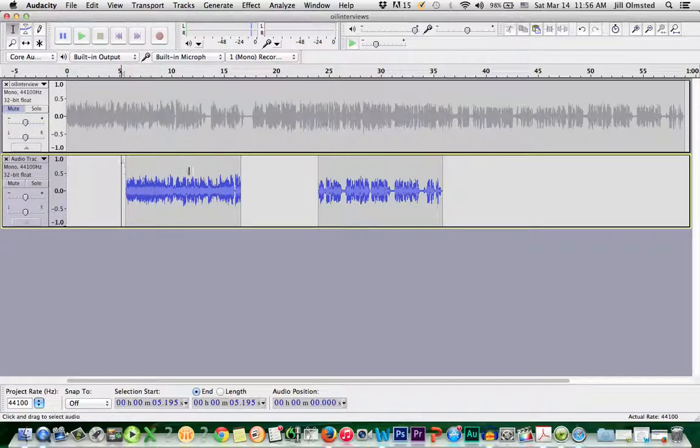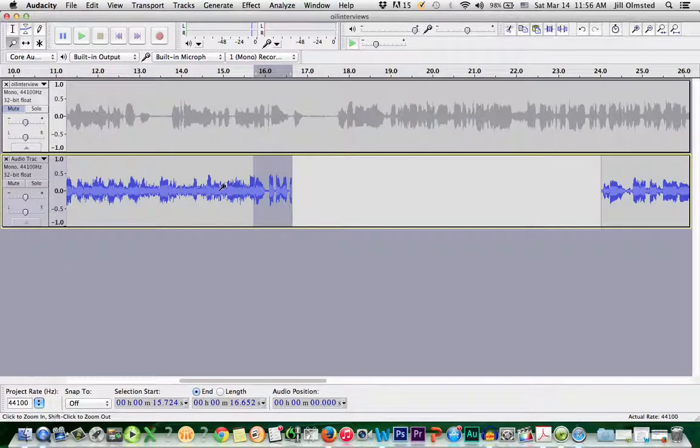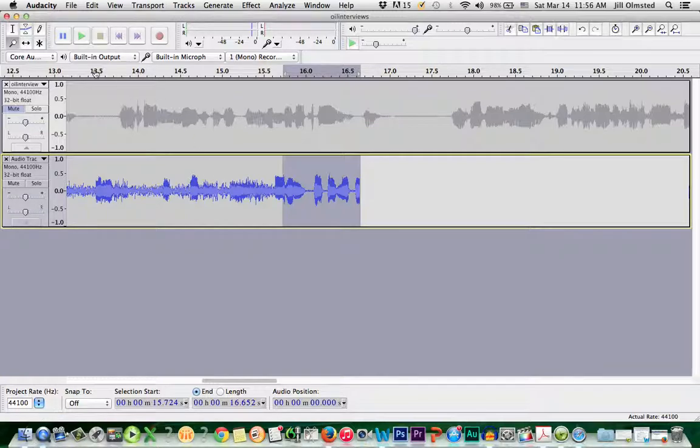So what I'm really going to worry about is towards the end of this. Oil. I didn't expect... So right around here where you see that break is where the two people are leaving off. So I'm going to highlight that. I'm going to go to the zoom tool and go 1, 2, 3. Go back to the selector tool and listen and watch the waveforms.